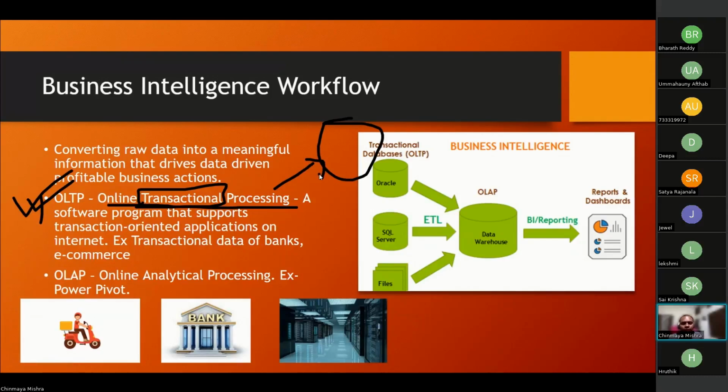So if every data analyst connects to this server, it might go down. If the server goes down, what will happen? There will be a customer impact. You are trying to do some transaction, you'll not receive an OTP. Right? Let's suppose you have an Amazon deal which is just for the next 10 minutes only. You'll try to receive the OTP, and the OTP will come the other day.